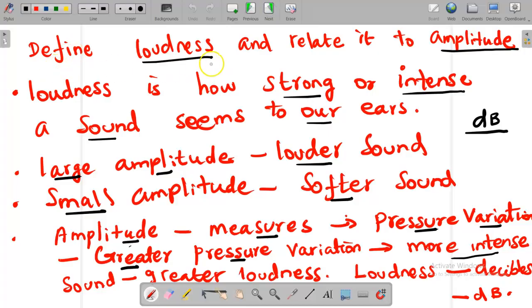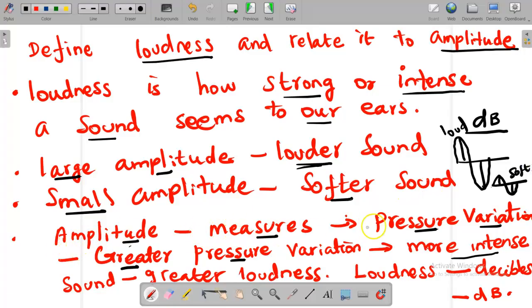And next, define loudness and relate it to the amplitude. What is loudness? It is how strong or intense a sound seems to our ears. Large amplitude means louder. Small amplitude, softer. Large amplitude means the height of the wave is higher, and this height of the wave is smaller, so soft. This is loud and this is soft.